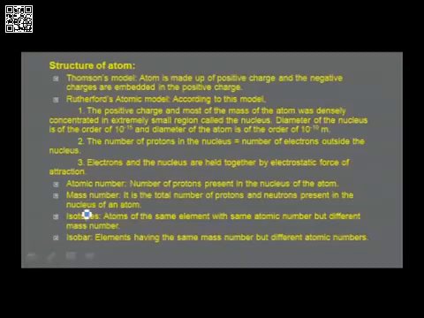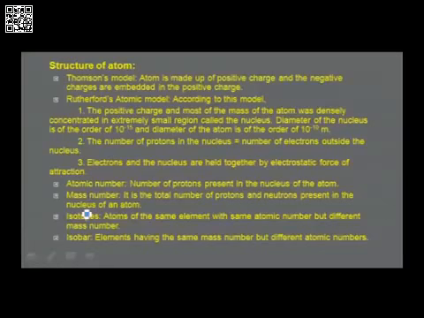Rutherford's atomic model. Rutherford conducted the alpha ray scattering experiment. On the basis of the alpha ray scattering experiment, he made some observations which we now consider as postulates. The important ones are that the positive charge and most of the mass of the atom were densely concentrated in an extremely small region called the nucleus. The diameter of the nucleus is of the order of 10 power minus 15, and the diameter of the atom is of the order of 10 power minus 10 meter.